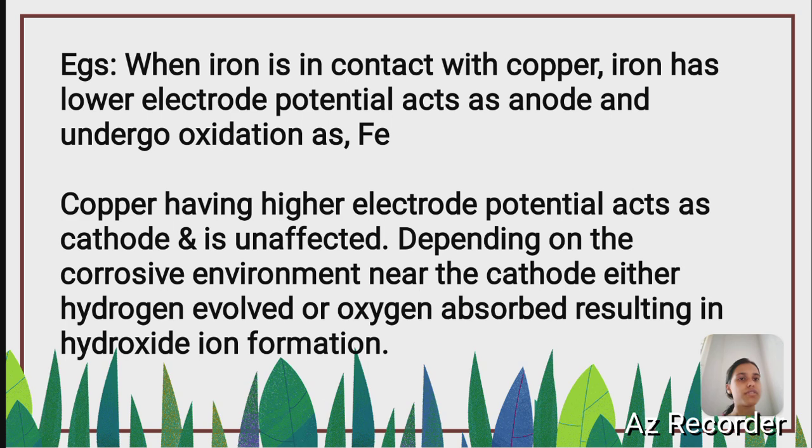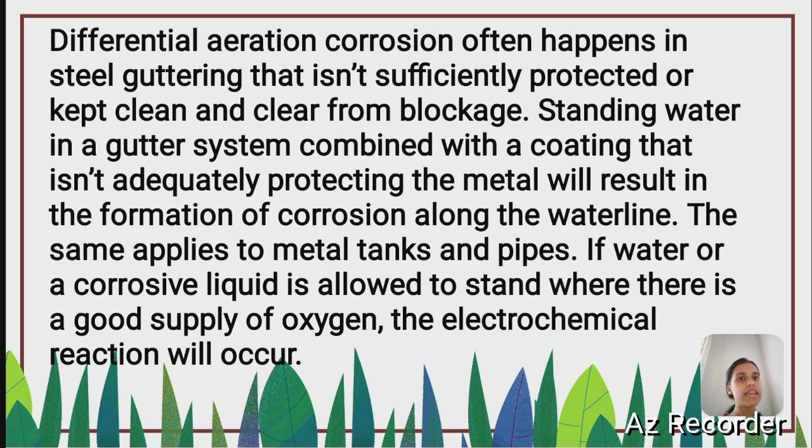Differential aeration corrosion often happens in steel guttering that isn't sufficiently protected or kept clean and clear from blockage. Standing water in a gutter system combined with a coating that isn't adequately protecting the metal will result in the formation of corrosion along the water line. The same applies to metal tanks and pipes.